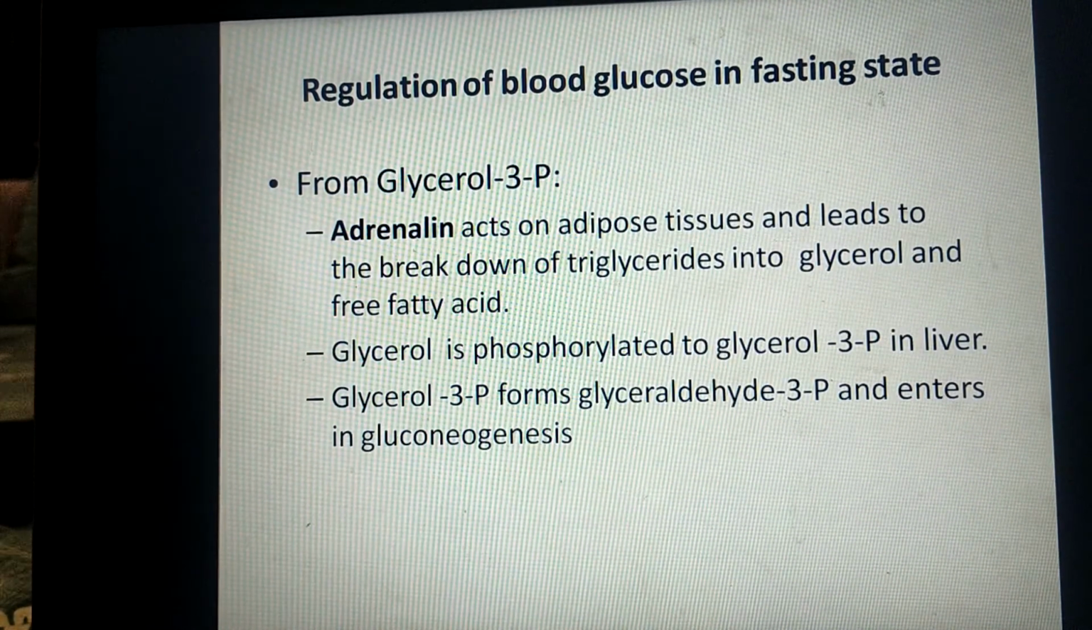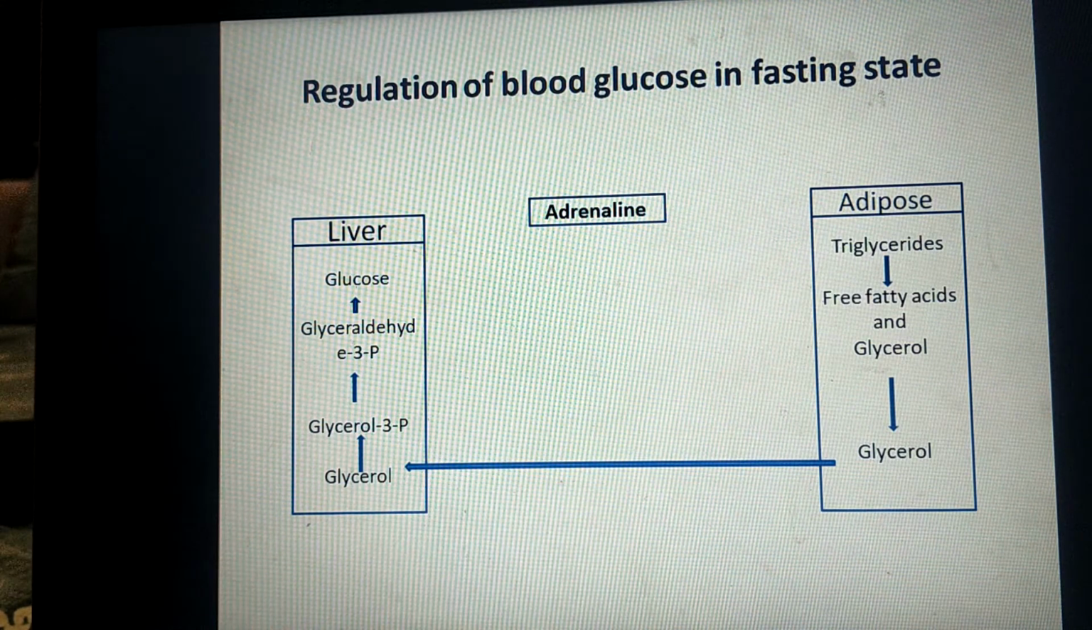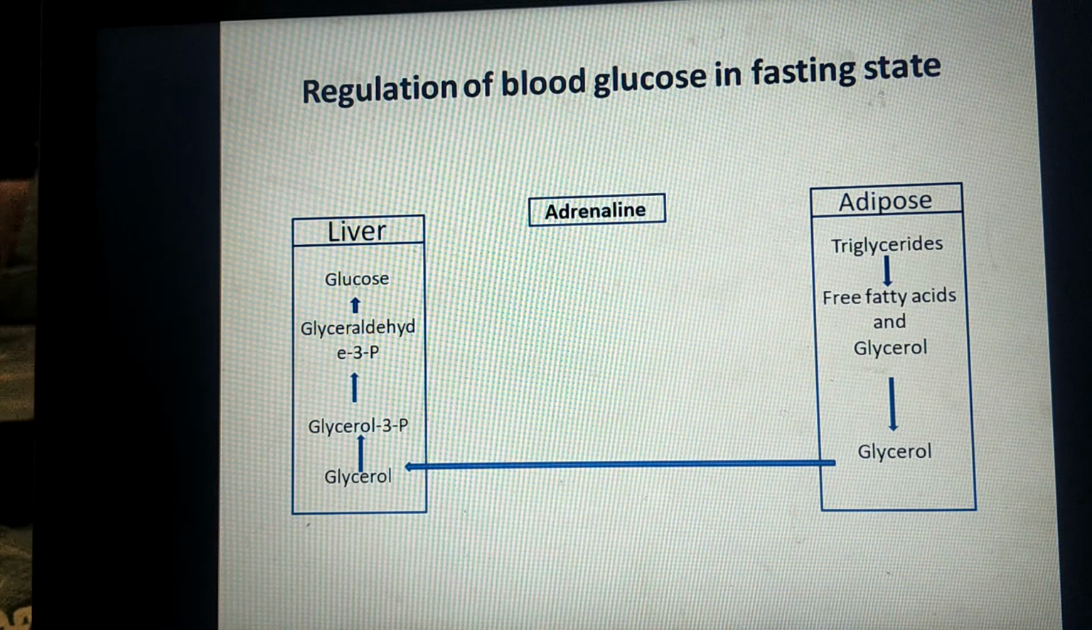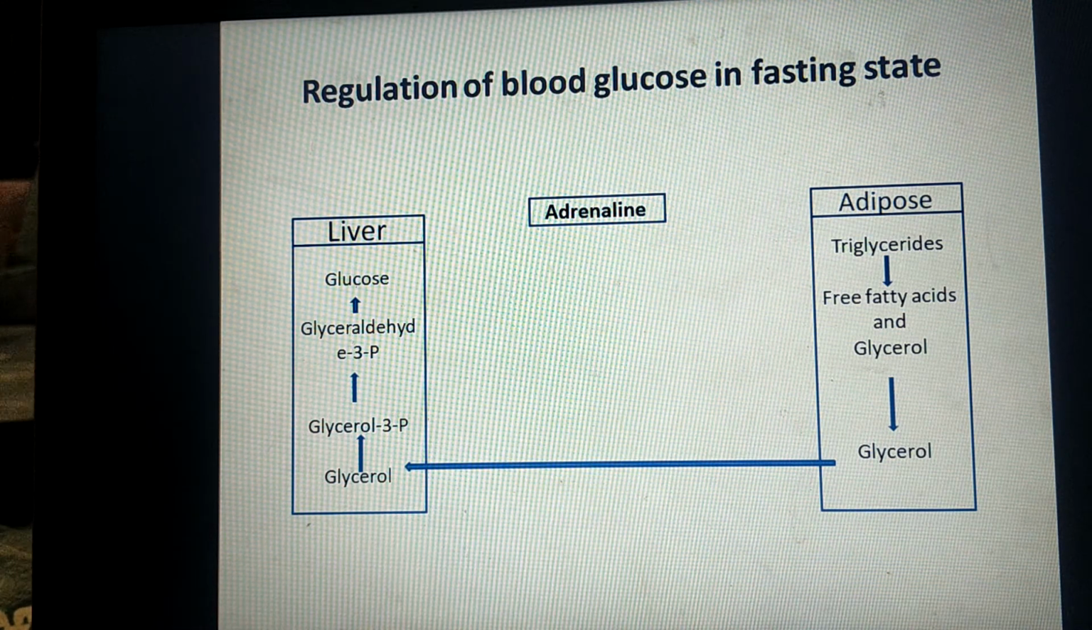Adrenaline acts on adipose tissue and breaks the stored fat, that is triglyceride or triacylglycerol, into glycerol and free fatty acid. So in the adipose tissue, triglycerides are stored. Adrenaline breaks these triglycerides into free fatty acids and glycerol. The glycerol is then transported to the liver, where the enzyme glycerol kinase is present, which converts the glycerol into glycerol 3-phosphate. This glycerol 3-phosphate is later converted into glyceraldehyde 3-phosphate and glucose by the process of gluconeogenesis.